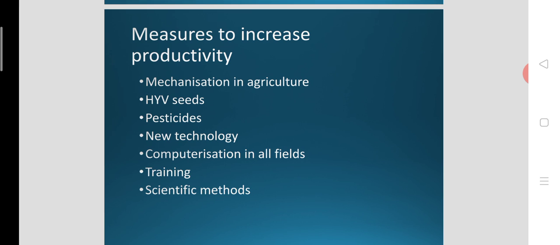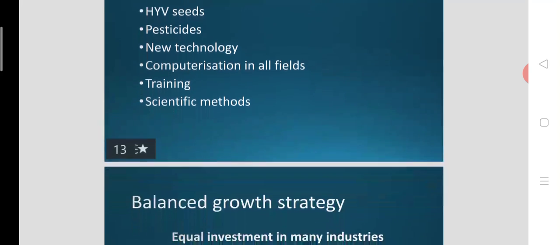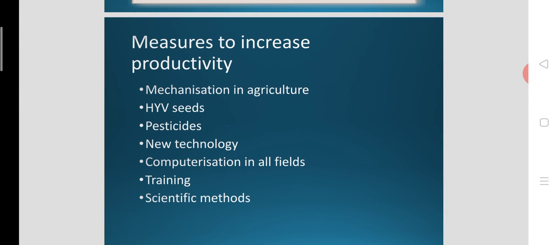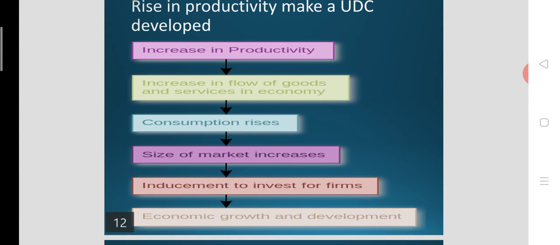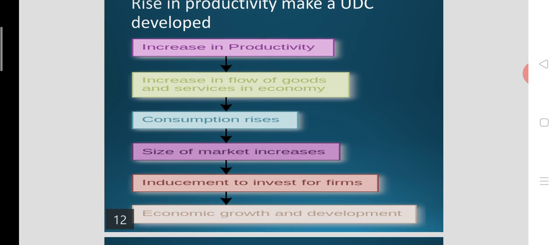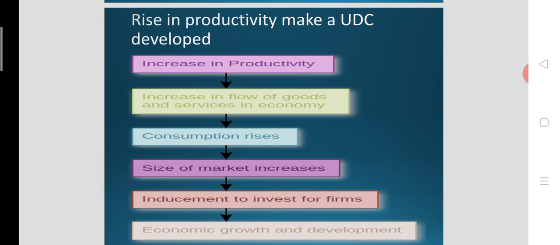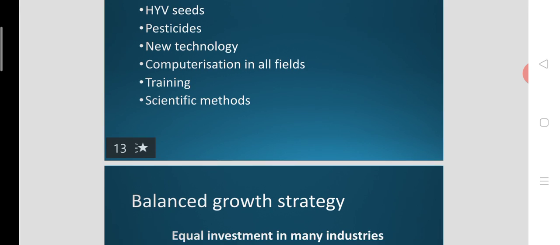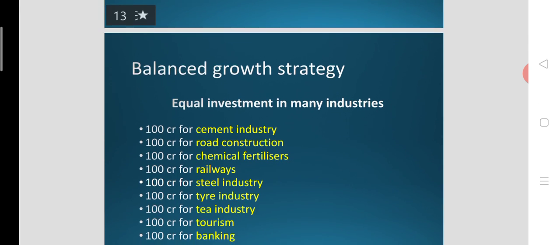Computerization should be made in all fields of the economy. Proper training should be given. Scientific methodology should be applied in all fields of the economy. So these are some of the measures that could be suggested for the improvement in productivity. That means change in productivity is required for the ultimate growth of the economy, ultimate development of the economy.